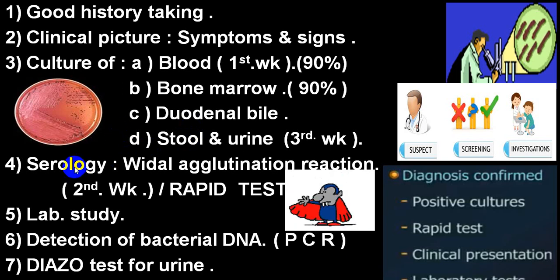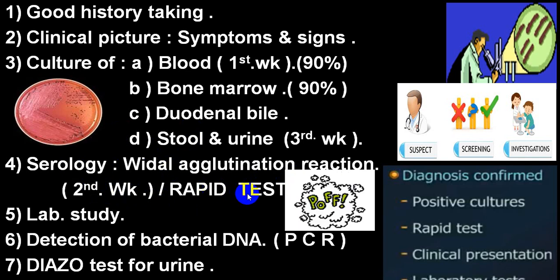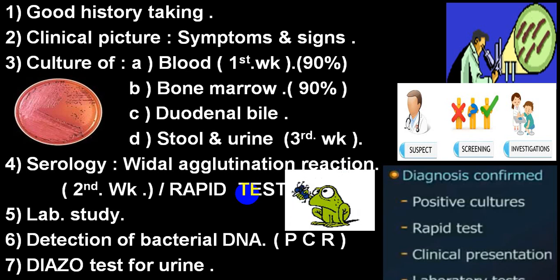As far as serology tests are concerned, the Vidal agglutination test is very commonly done, and that will be important if it is done in the second week of appearance of fever. There is a rapid test which we call the typhoid dot test or rapid test. Other types of rapid tests are also available that you can do in the first week also. You can go for other laboratory parameters which are non-specific but may be helpful in the treatment part.